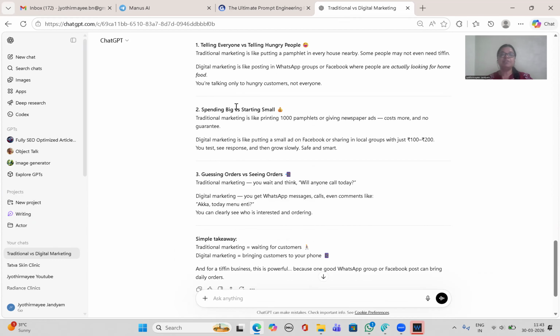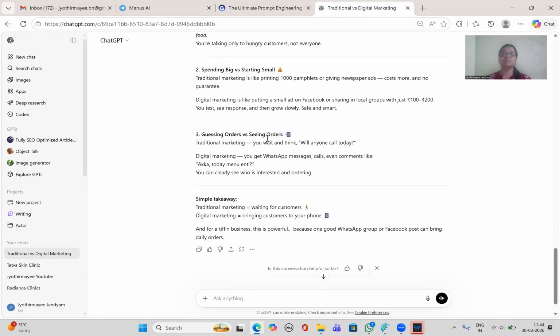And spending big versus starting small. Traditional marketing is like printing 1,000 pamphlets or giving paper ads, costs more and no guarantee. Digital marketing is like putting a small ad in Facebook or sharing in local groups with just 100 to 200 rupees. You test, see response, and then grow slowly, safe and smart.